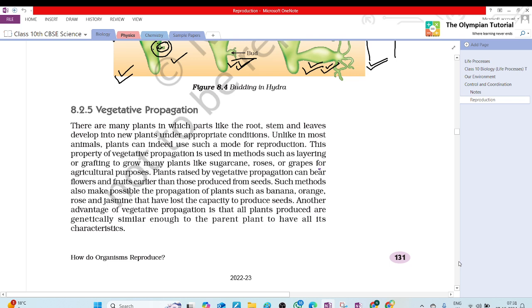They also need reproduction to maintain their species. Generally we know that reproduction takes place through the seed. But sometimes reproduction doesn't take place by the seed only. It takes place through different parts of plants, like the stem. Are you getting my point?